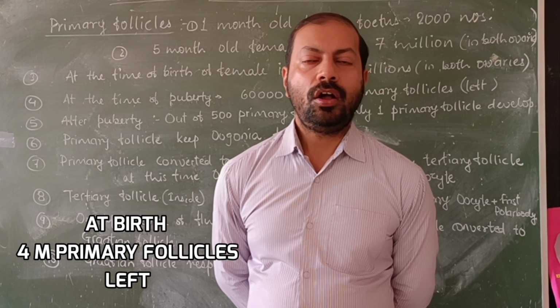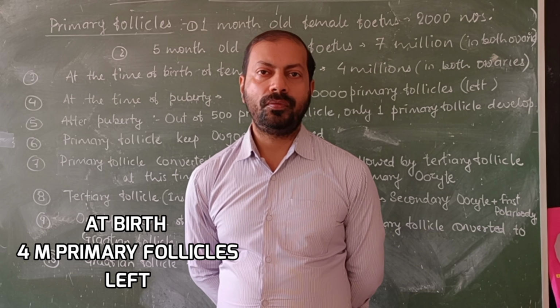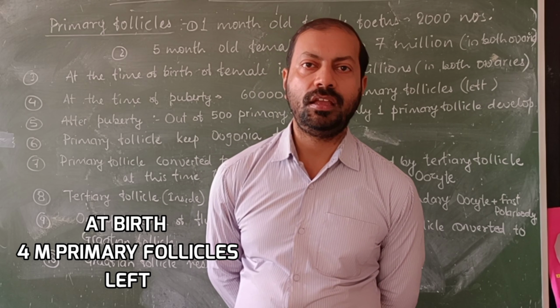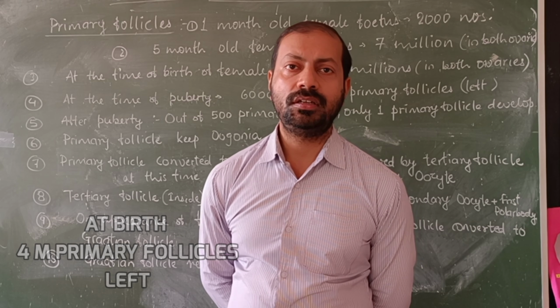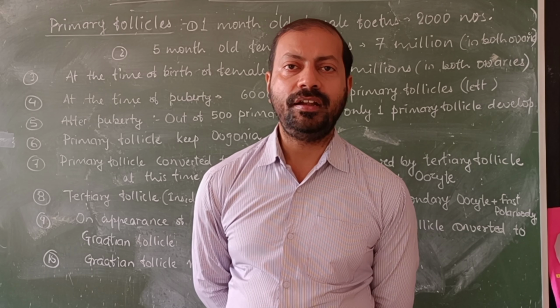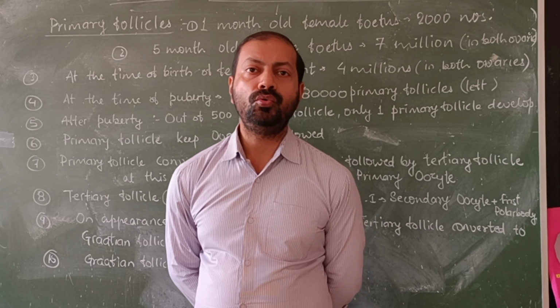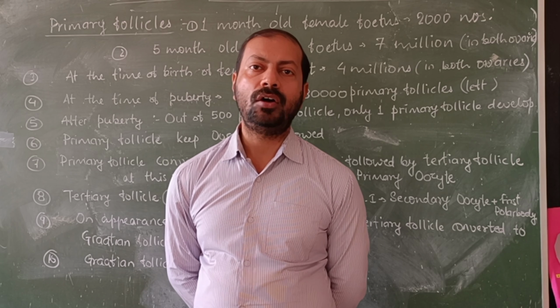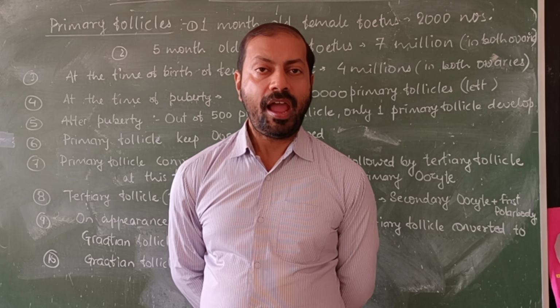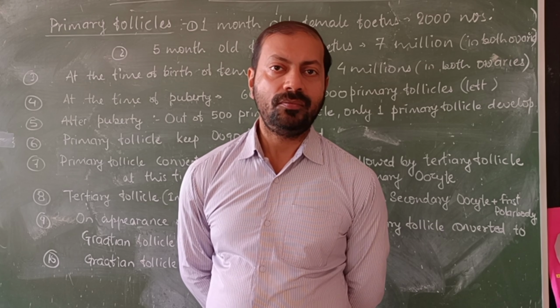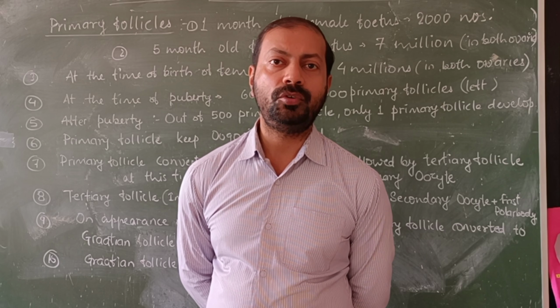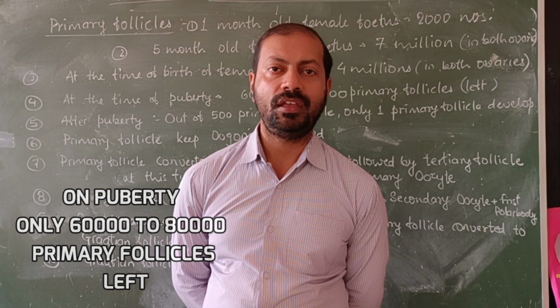Now, if we observe the ovaries of a female child or female infant at the time of birth, the number of primary follicles gets reduced to 4 million. It means in one ovary, 2 million primary follicles are found at the time of birth. And when the same female infant reaches the age of puberty, the number of primary follicles is reduced to 60,000 to 80,000 in each ovary.